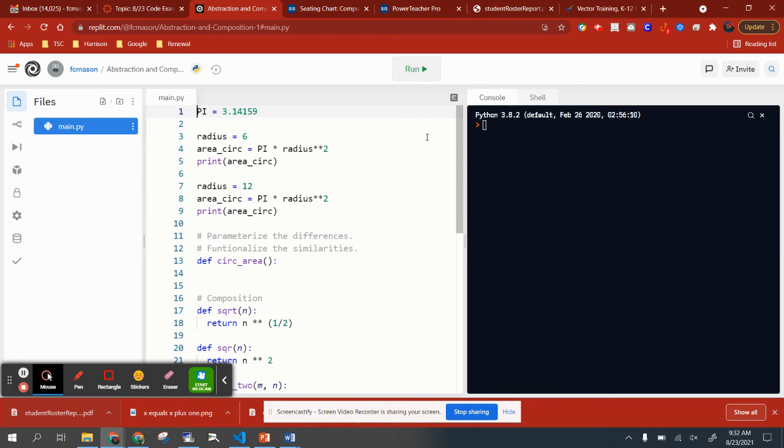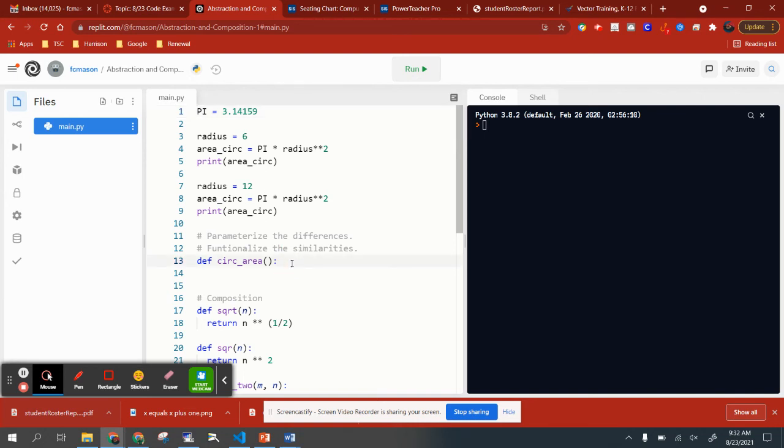And then in lines 3 through 6, I compute the area of a circle of radius 6, and then I print that to the screen. And then in lines 7 through 9, I do it again for a circle of radius 12. Of course, you noticed this back in chapter 1, and it's obvious: lines 3 through 5 and lines 7 through 9 are highly similar to one another. In fact, they're almost identical.